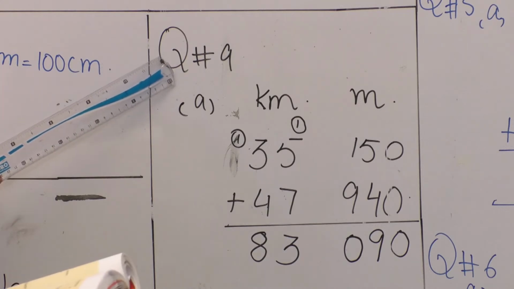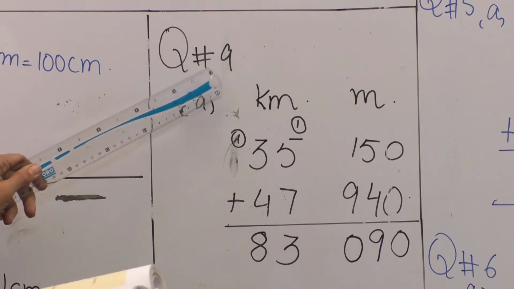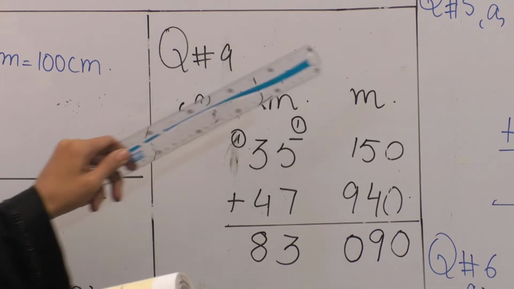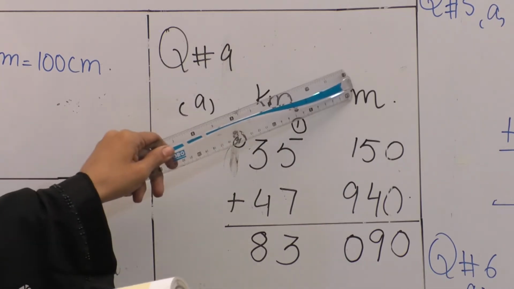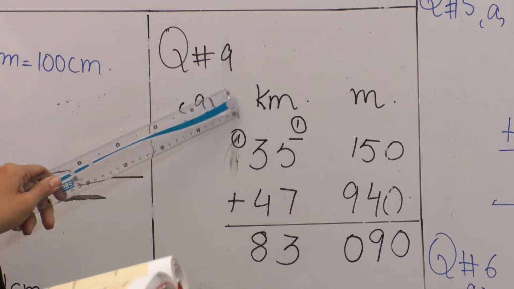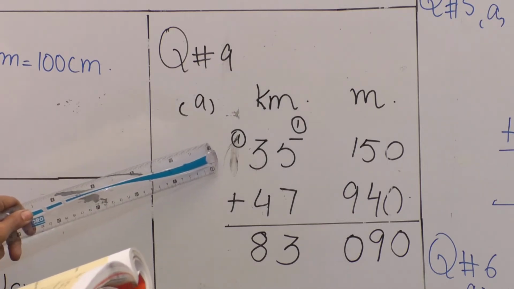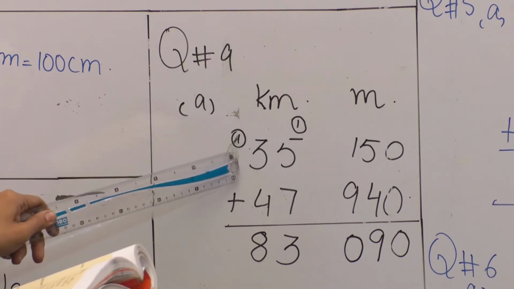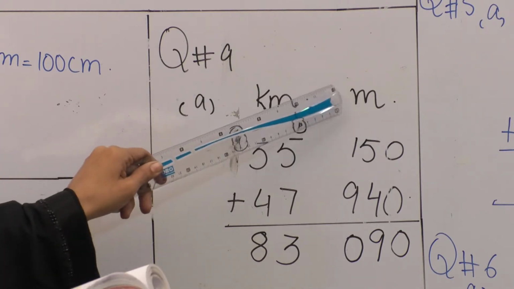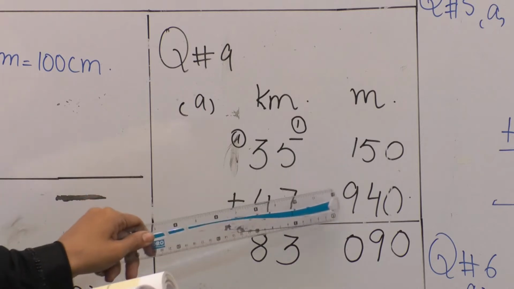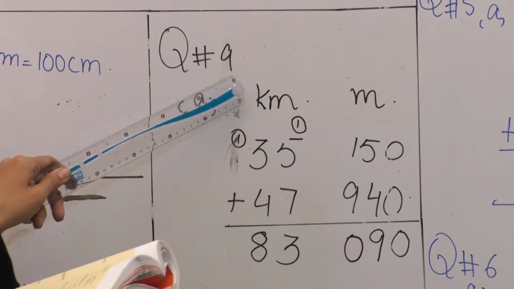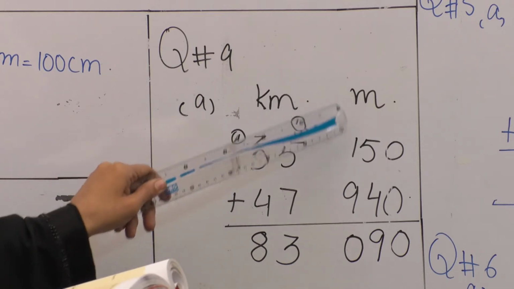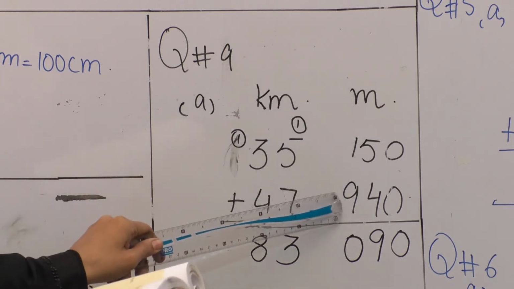Come to question number 9. The question is to add the following. We are given two units of measurement, kilometer and meter. We have to add these two units of measurement and their values. First of all, you will write the values vertically. When you write the values vertically, under kilometer you will write the kilometer values, and under meter you will write the meter values. So here we have under kilometer 35 and then 47. Under meter we have 150 and then 940.